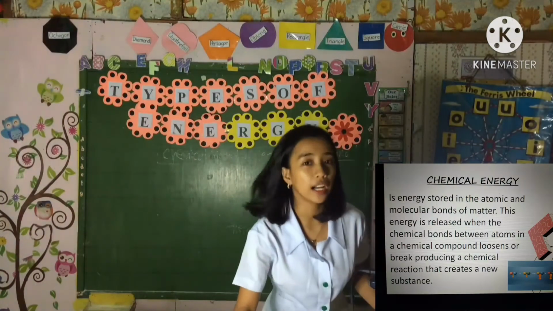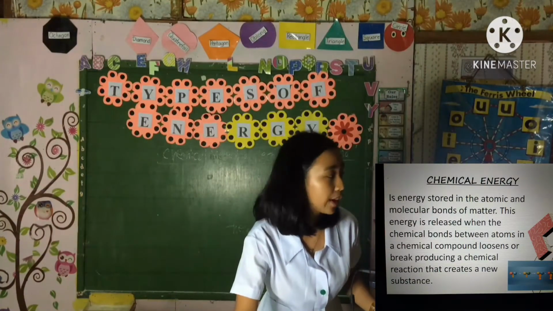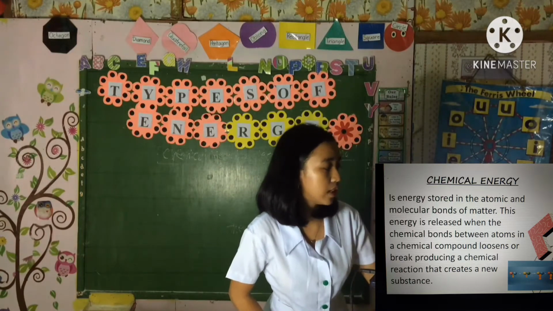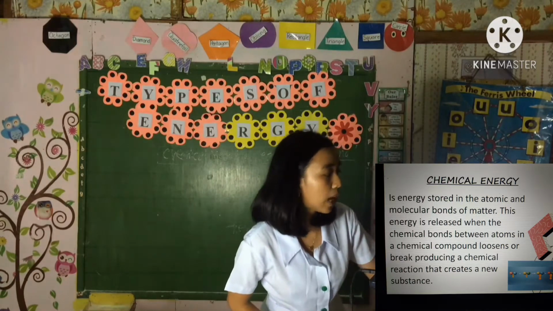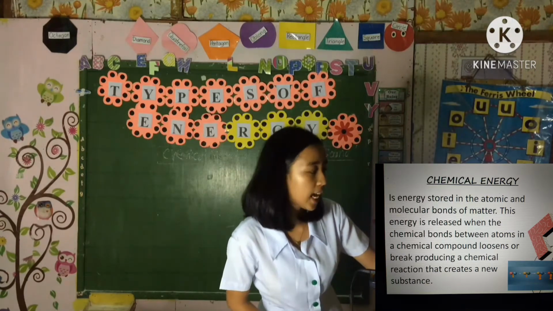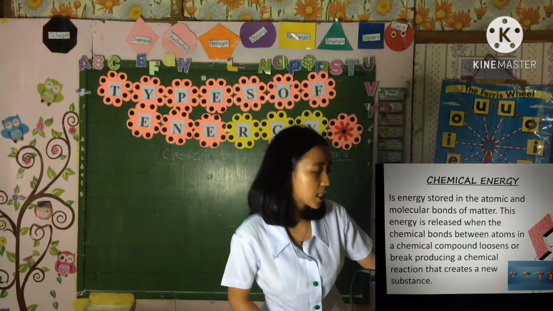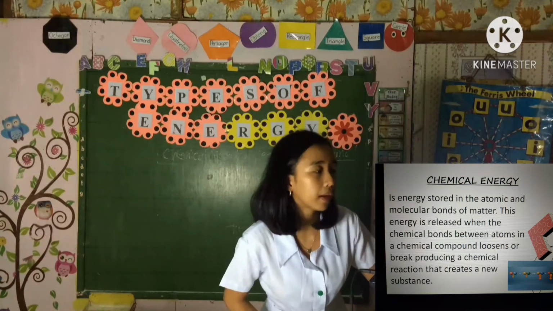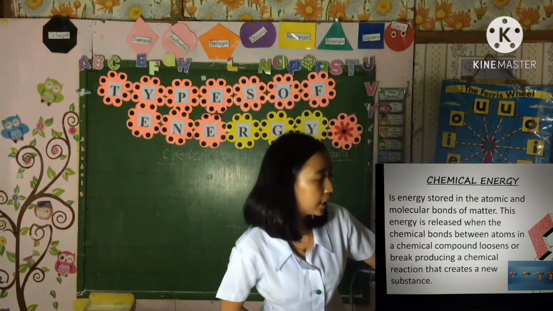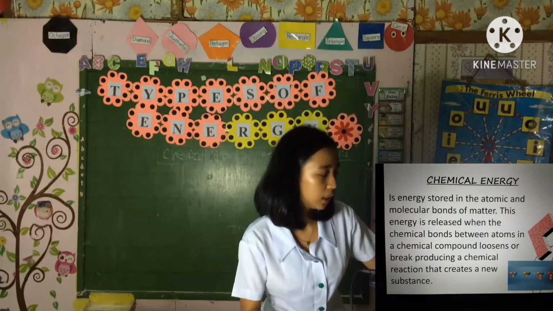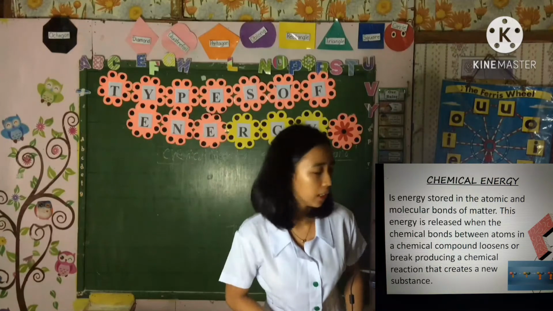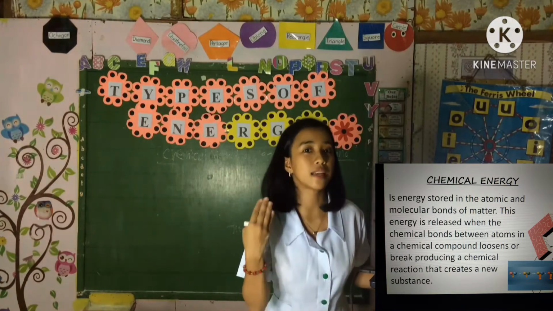Chemical energy is energy stored in the atomic and molecular bonds of matter. This energy is released when the chemical bonds between atoms in the chemical compounds loosen or break, producing a chemical reaction that creates a new substance. So when we say chemical energy, it is the molecular bonds of matter in a chemical compound that loosen or break, and the reaction creates a new substance.